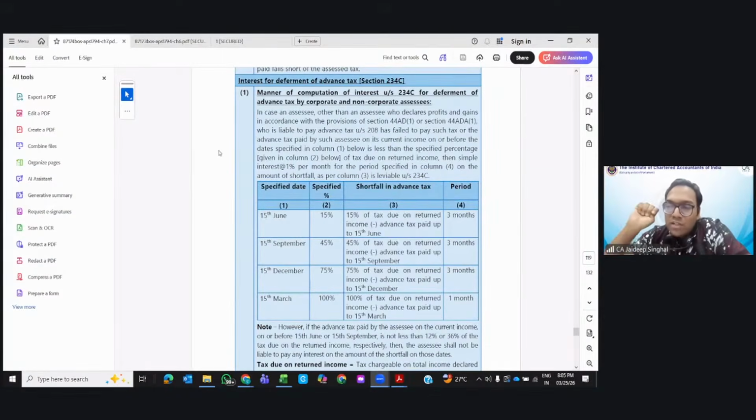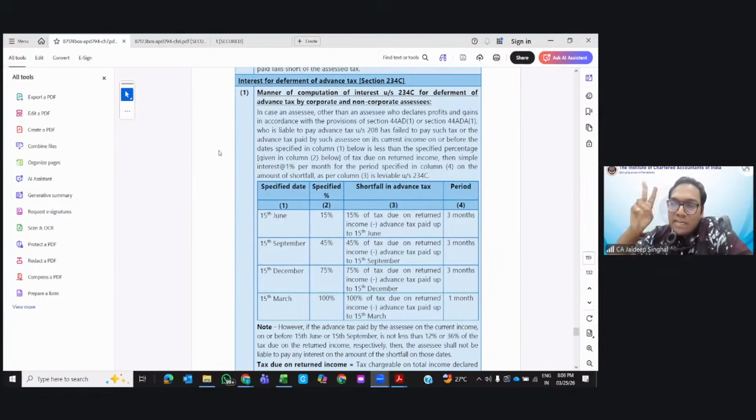First of all, during the year when you earn the income, you need to pay advance tax, right? If you do not pay the advance tax, which section applies? 234C will be applicable. But for the financial year 25-26, advance tax will be paid by March 2026 itself. If after March you are paying, that will be called self-assessment tax, not advance tax. So 234C applicability will be till March 2026. Once the year is closed, 234C is gone. If you have made a default in payment of advance tax, you need to charge it till March 2026.